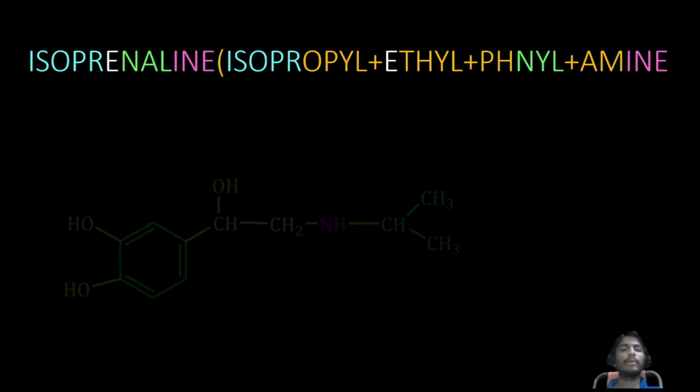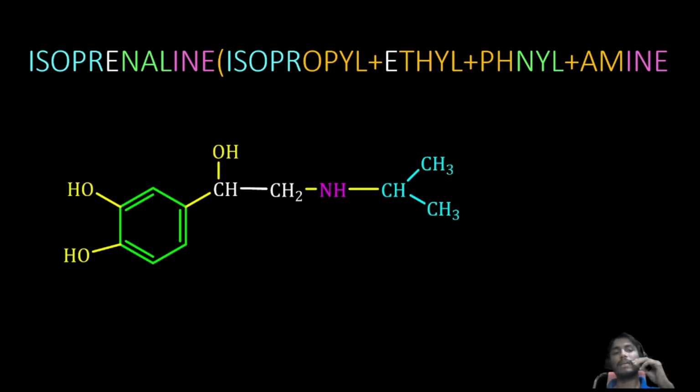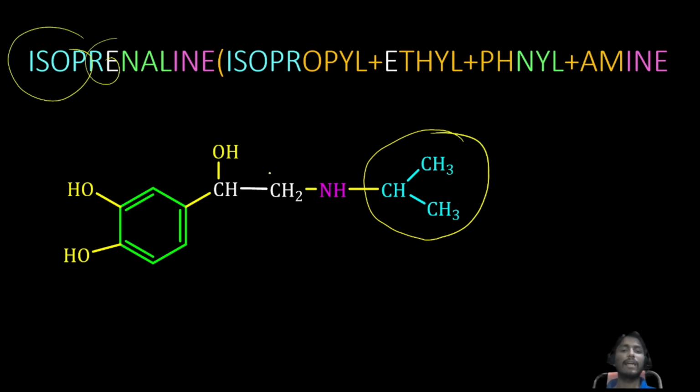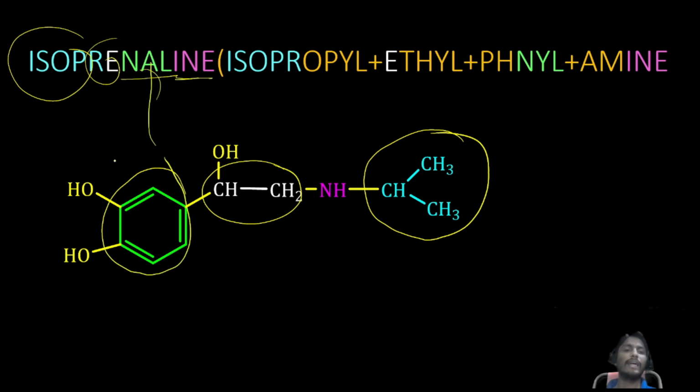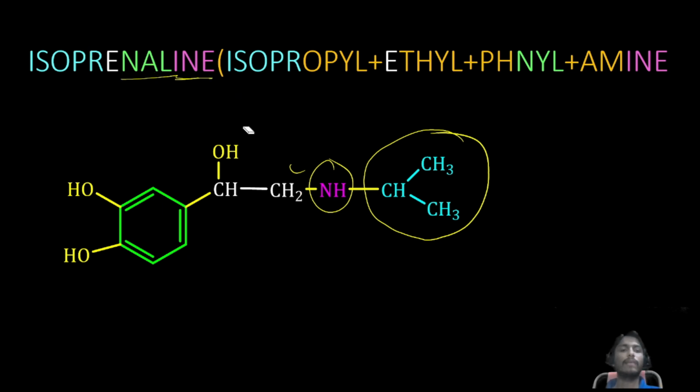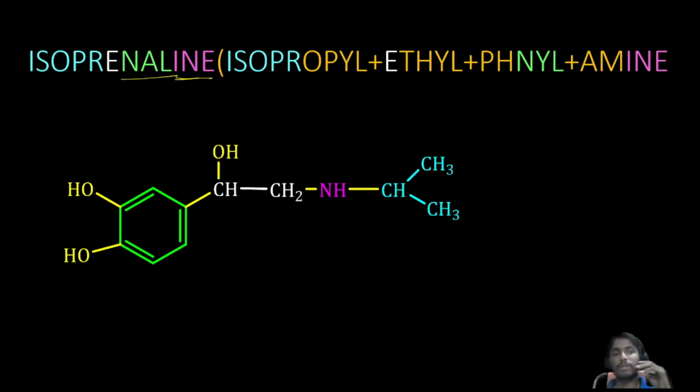Next, the isoprenaline drug. This is the isoprenaline drug. Isoprenaline contains an isopropyl group, next ethyl group, next nol, phenyl, ine, amine. Like that, from the name only we need to write the structure of the drug.